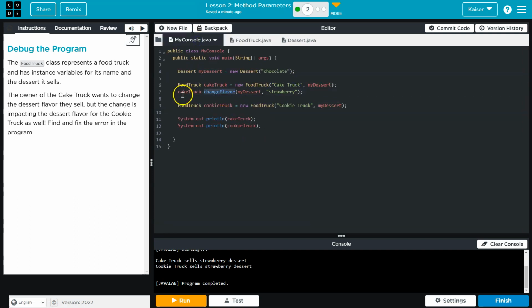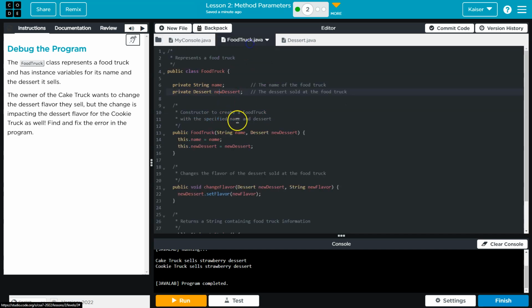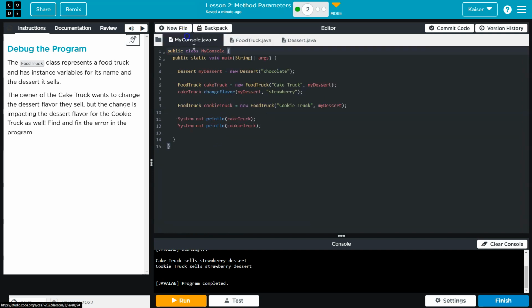And now cake truck, ooh, change flavor. We're going to have a problem here. So let me see, change flavor. Yep. Now guys, keep in mind, when you pass an object like this, it is not duplicating it. It is a reference to that object. What that means is if I make changes outside of my class, right here, to my dessert, it makes changes here as well.